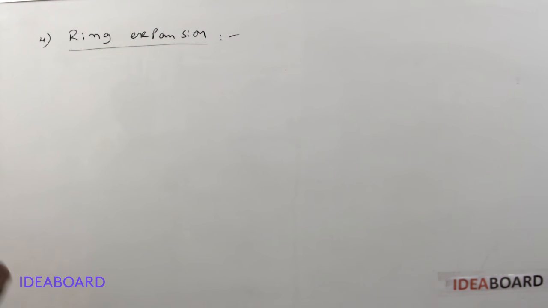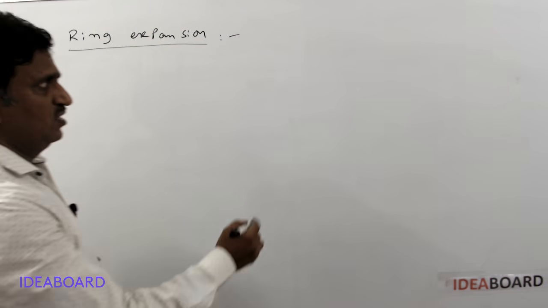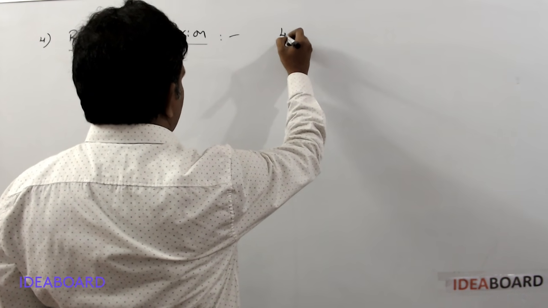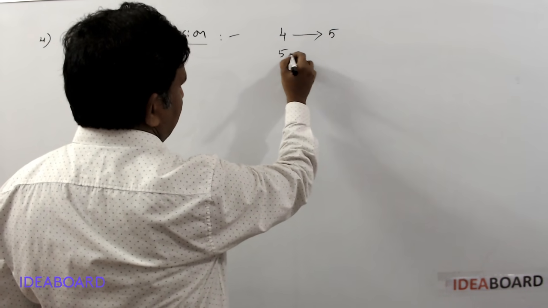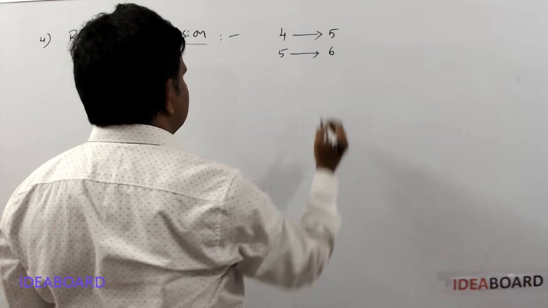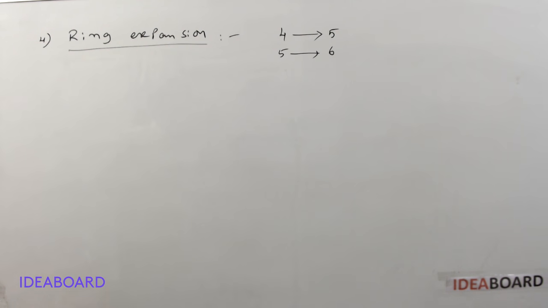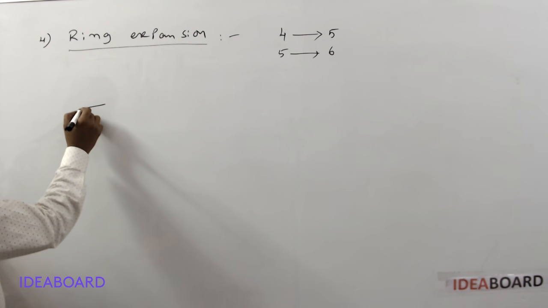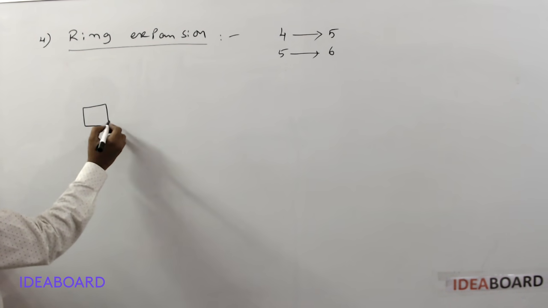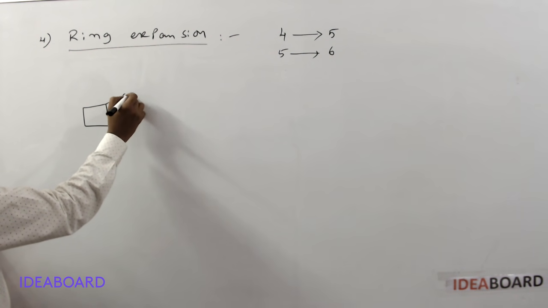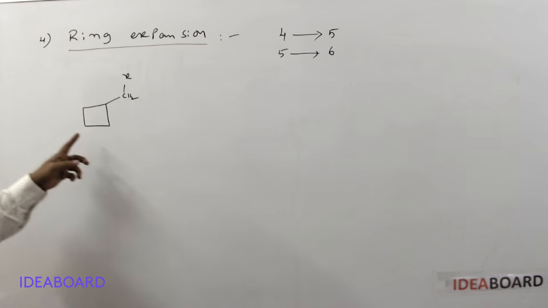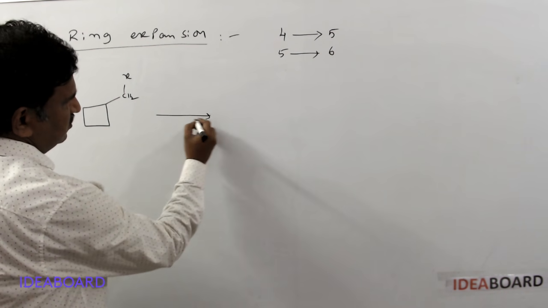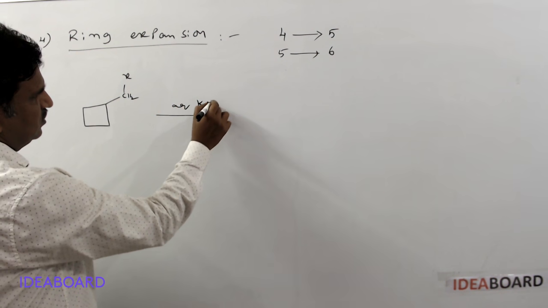The next one is ring expansion. Here in the ring expansion process, generally a 4 atom ring will be shifted to a 5 atom ring, or a 5 atom ring is expanded to a 6 atom ring. So we will check a 4 atom ring converting into a 5 atom ring. Here this is a 4 atom carbon ring and there is a CH2 group with a halogen. This is a compound they gave, and here it is with aqueous KOH.